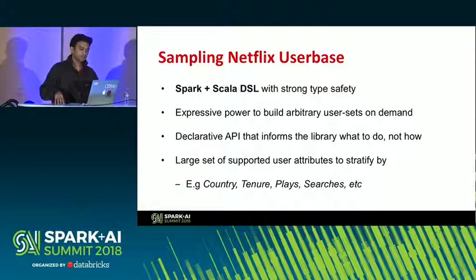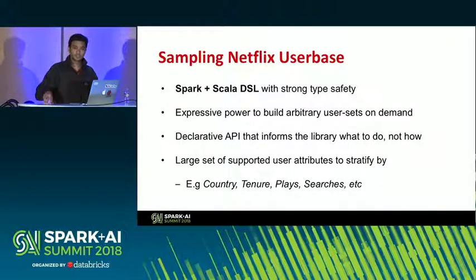So for that specialized use case, we built a Scala and Spark domain-specific language, DSL, with strong type safety. The main goal was for it to have a lot of expressive power to build arbitrary user sets on demand, and that was primarily used by the snapshots infrastructure. The other goal was to make sure that the API was declarative enough. It only lets you inform the library what to do, but not provide too many details of how to do it. The previous API that I showed is as close to declarative as we have gotten with the Stratification API.